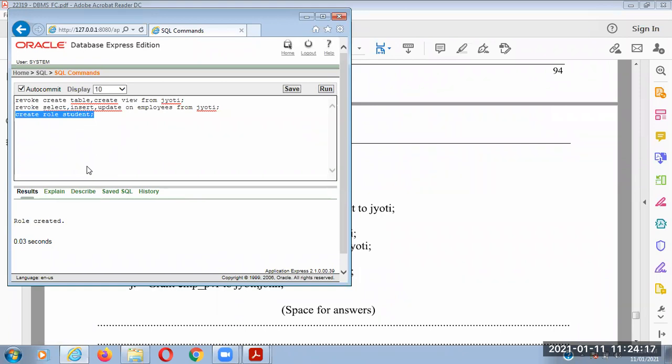If you are creating a user and you are granting the user, if there are hundreds of users and you are individually granting and revoking the specific permission to the user, then it is quite a difficult task. Then this task is very simplified using the role. You can create a role, then you can assign the permission to the role, and you can assign the role to a number of users together.